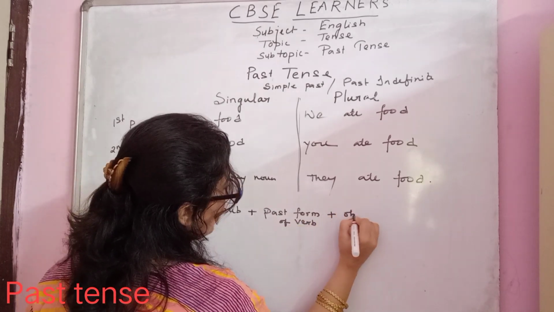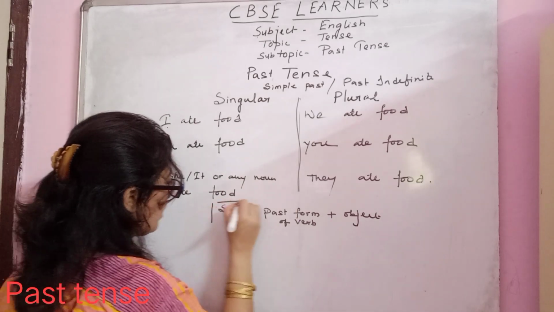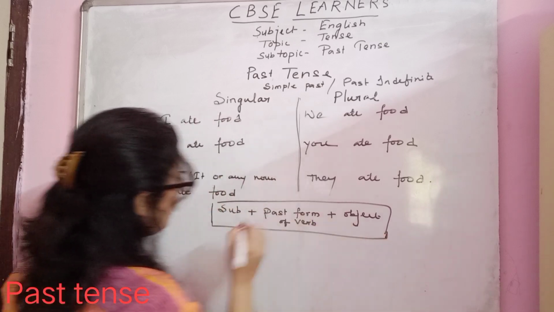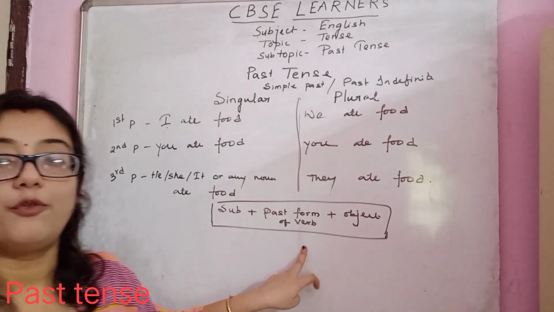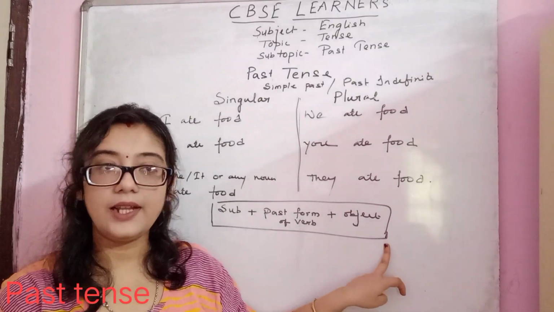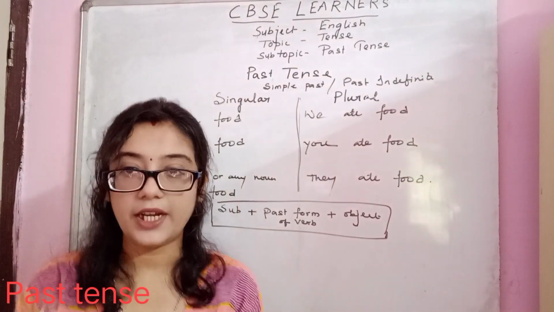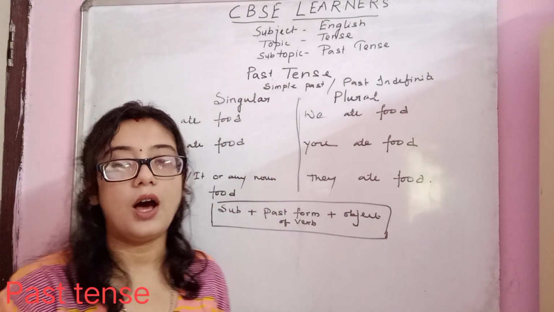plus object. So there should be always an object. Without any object, you are not going to do any action, right? So this will be the formula: subject plus past form of verb plus object. Clear? So the past tense is very easy. Only thing you need to remember is you have to use the past form of a verb.